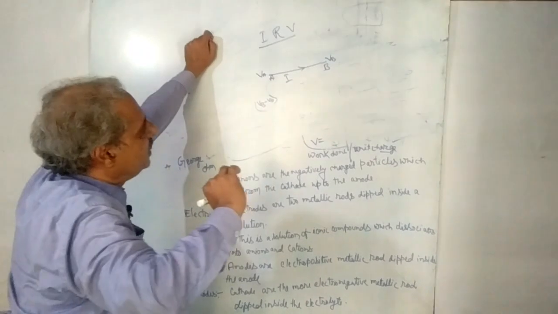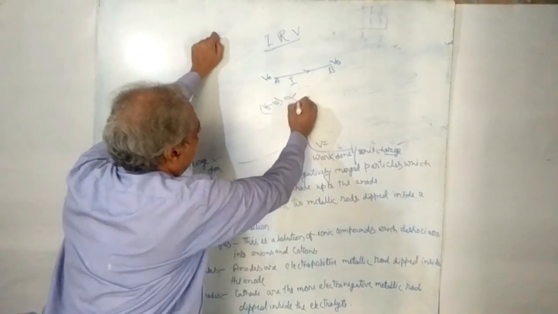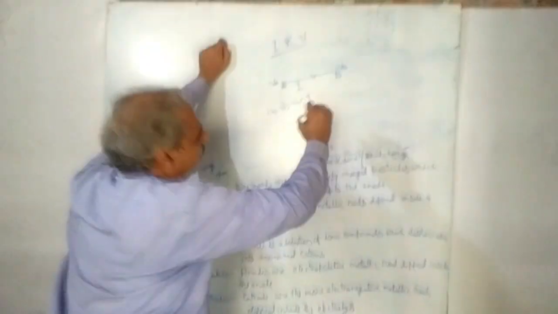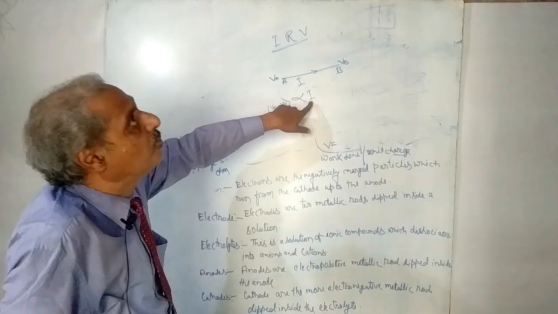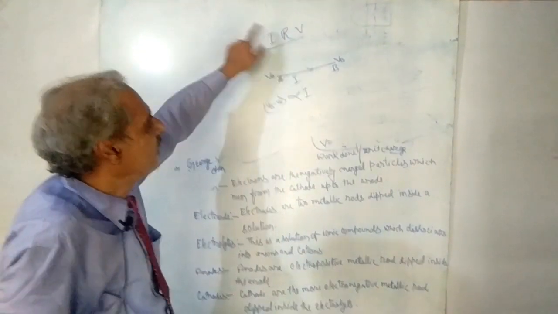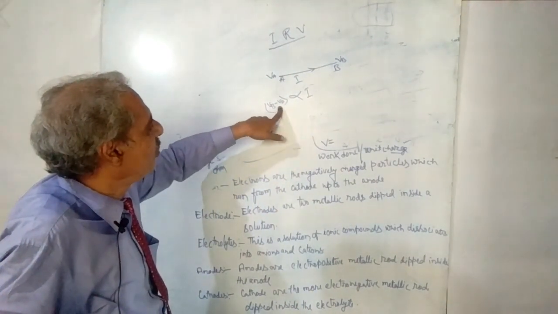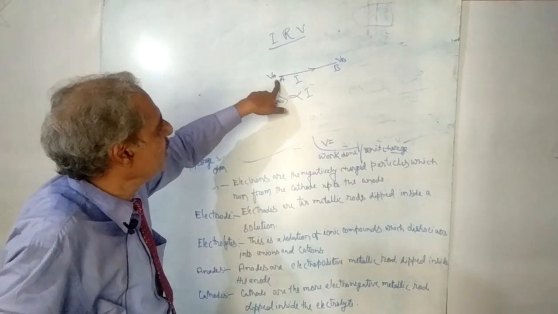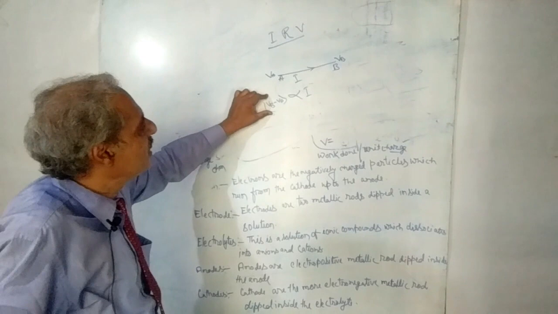This is the potential difference, and this potential difference is directly proportional to the current flowing I. The current flowing through the wire is denoted by I, and the potential difference between points A and B is written as VB minus VA.